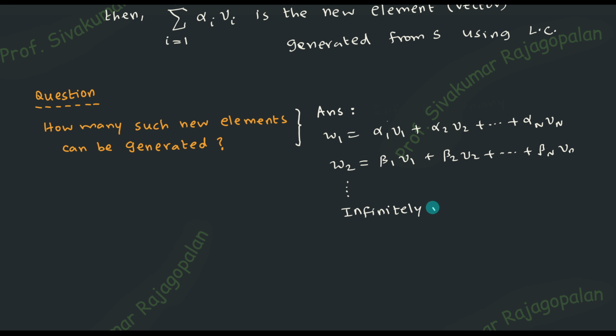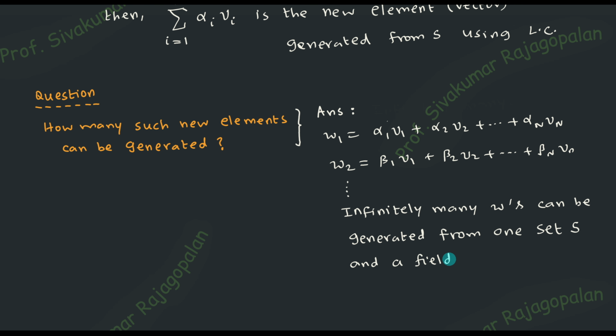So infinitely many w's, where w means new elements, can be generated from only one set. Remember, it is generated from only one given set, that is capital S, and a given field R. It can be R or it can be C. R means the real number set, C means the complex number set. Whatever be the case, this is true. So this is a very important conclusion, and I would like to make this conclusion now.